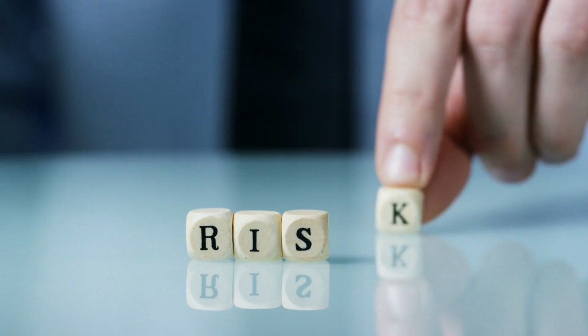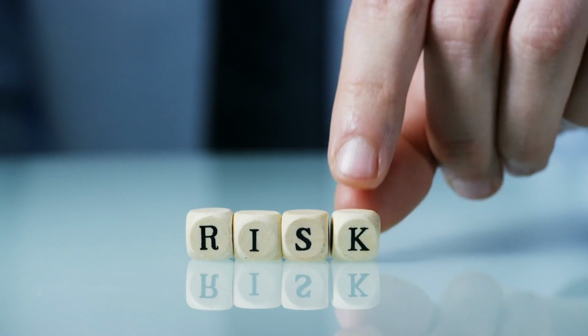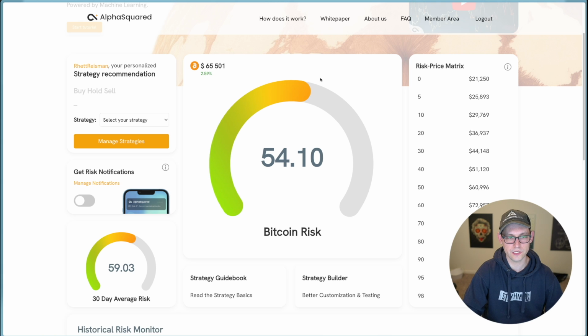This number is a proprietary blend of over 5,000 Bitcoin market data points. And if we head over to AlphaSquared's website, we can see their risk price indicator here once we log in. It's saying that today at the Bitcoin price of 65,500, the risk according to AlphaSquared is 54 out of 100. And you can see over here on the right, this risk price matrix is showing you that at different price levels, what would AlphaSquared's risk number be as of today's market data. This doesn't mean that in the future, if at some point Bitcoin hits 172,000, that the risk will always be 98. But as of today, based on all of the available data, if Bitcoin was $172,000, AlphaSquared would quote that as a market risk of 98.